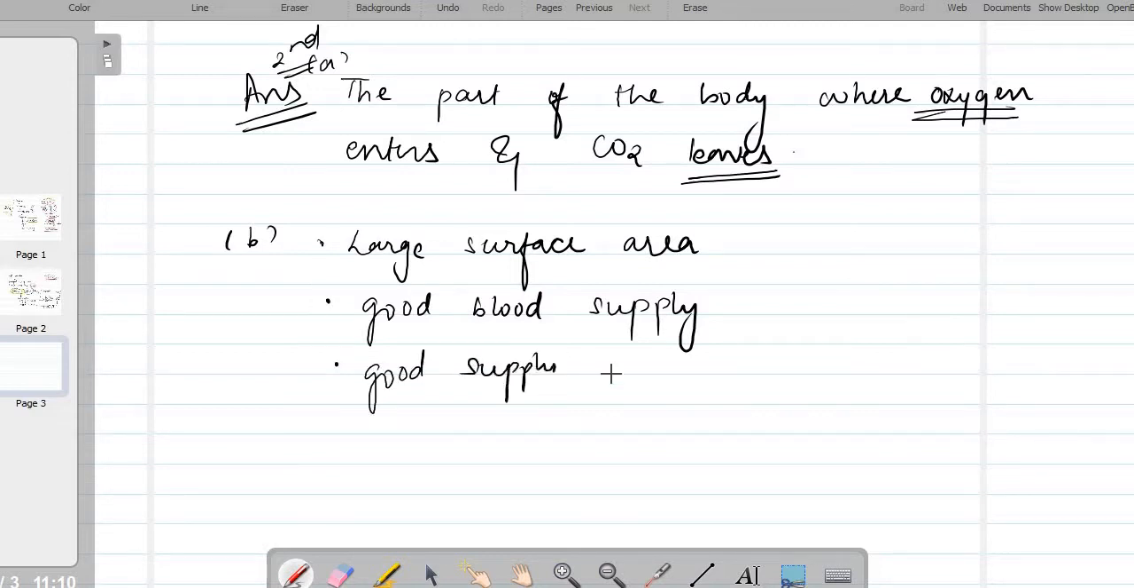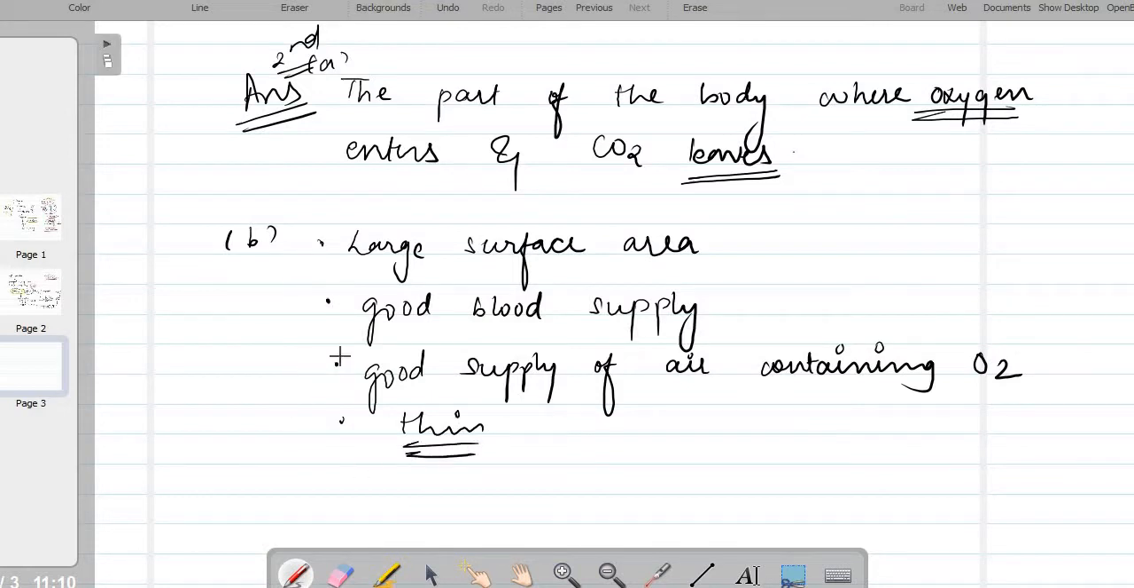Good supply of air containing oxygen. These are the 3 features. Also, one more you can write down is that the surfaces are very thin. That is also one of the features of the gas exchange surface. Here they have asked you to list down 3, but the extra one is thin surface area. Now you need to explain each of them.